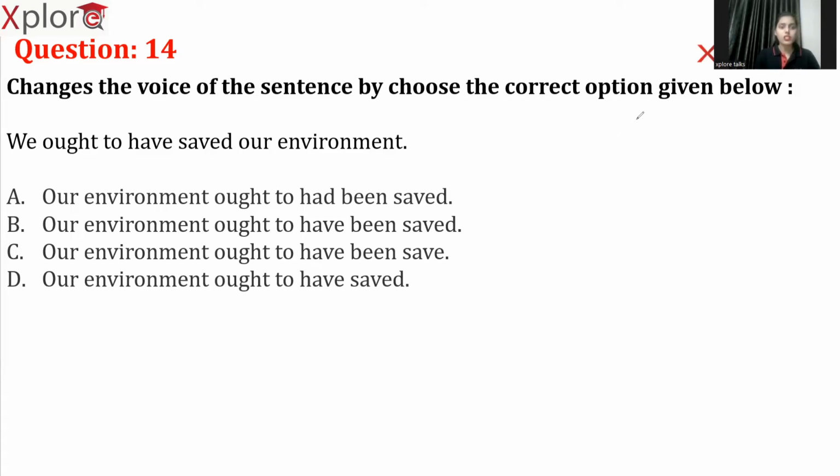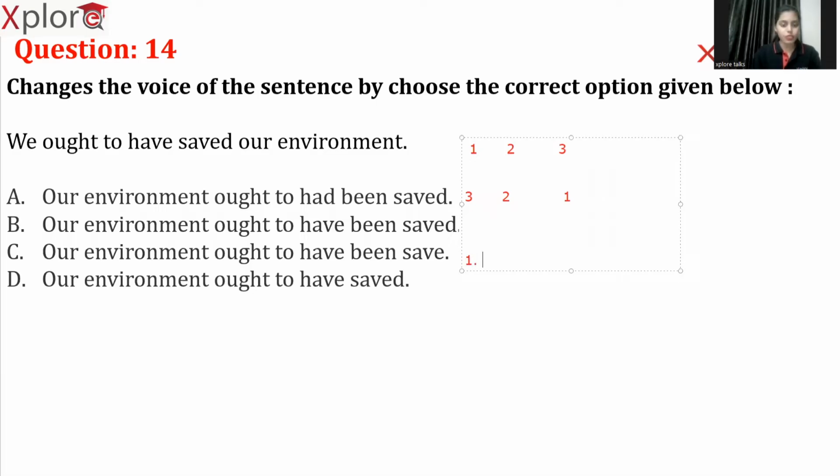So there is actually a small tip which I can suggest you. Let's give each and every sentence numbering. So if the sentence is in the order of 1, 2, 3, it is in active voice. If it is in the order of 3, 2, 1, it is in passive voice. So 1, 2, 3, 3, 2, 1, you did not understand anything, right? It's okay. Let me explain it clearly for you.